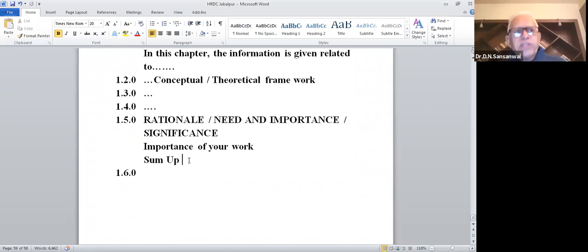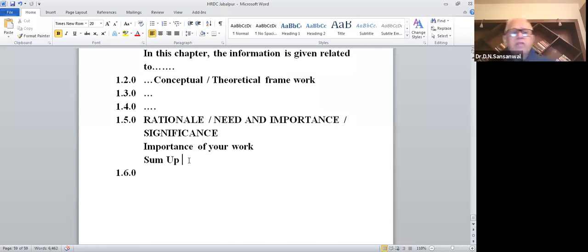And then towards the end, you should say that this aspect is important and no research has been conducted, or a few researches have been conducted, or a large number of researches have been conducted, but there are inconsistencies in the findings. Out of those three aspects, you have to write one, because in your case, all three will not be applicable. Only one will be applicable. And what is that one? That you can decide, my dear friend, and then you can write.